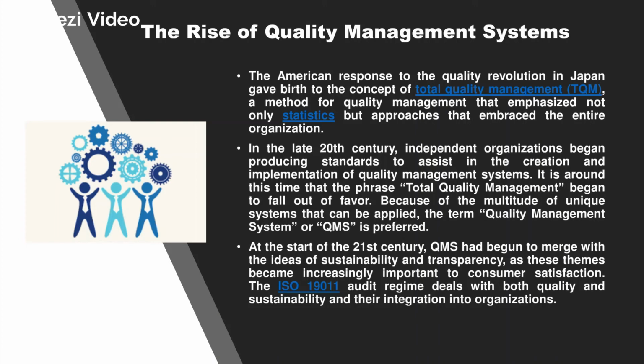So then came the concept of ISO and audit regime, which deals with both the quality as well as the sustainability and their integrations into organization. Now, the various certification standards and certification processes were developed which evaluated the organization based on their standard system and rated them.